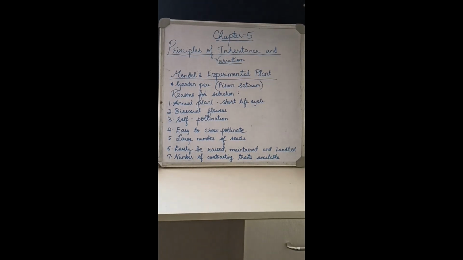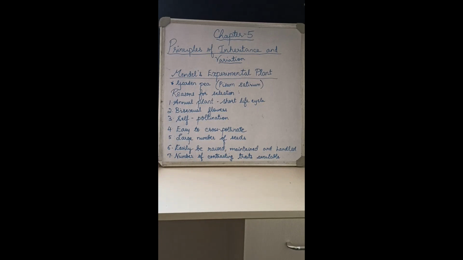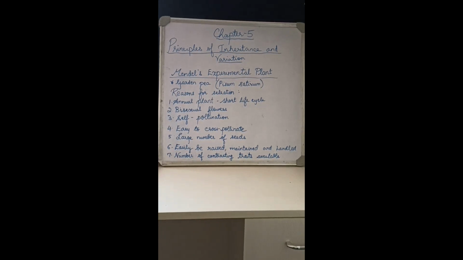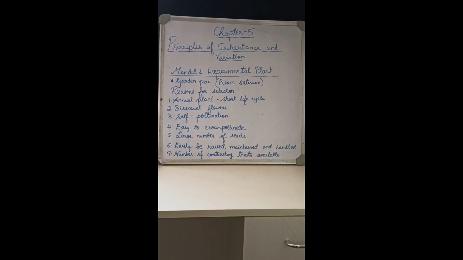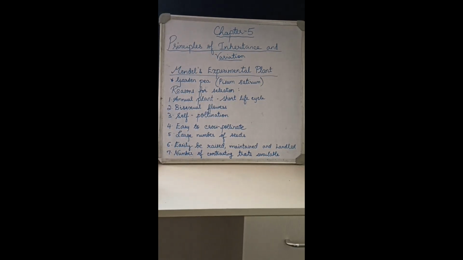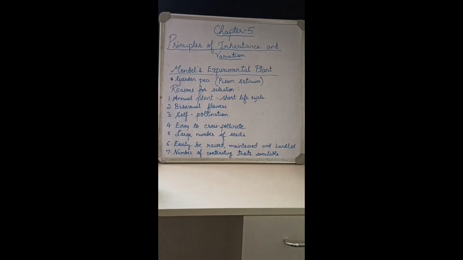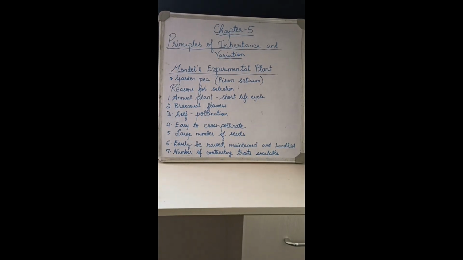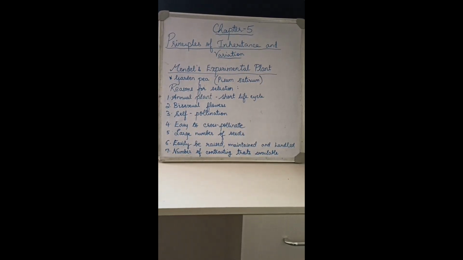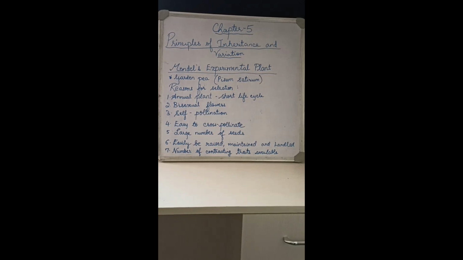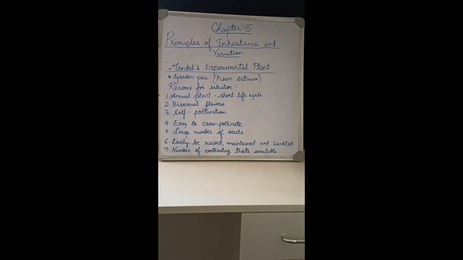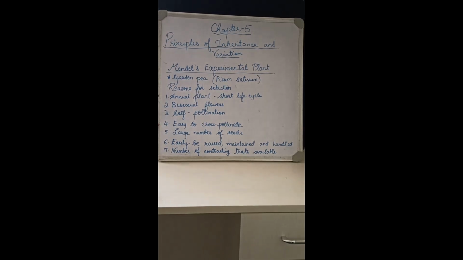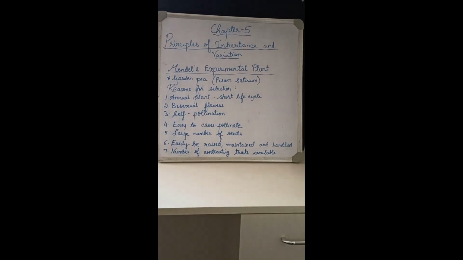The third one is, the flowers are predominantly self-pollinating. I already told you what is meant by self-pollination. It is easy to get a pure line for several generations. The fourth point is, it is easy to cross-pollinate them, because pollen from one plant can be introduced to the stigma of another plant after removing the anthers.